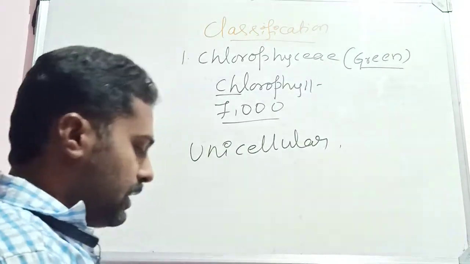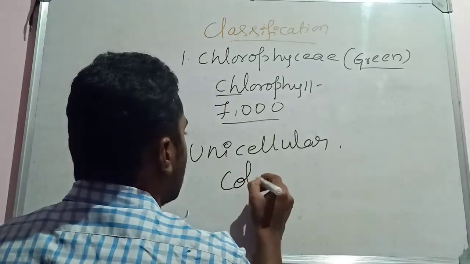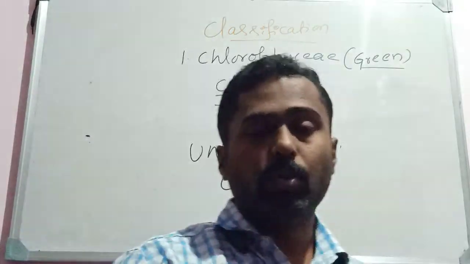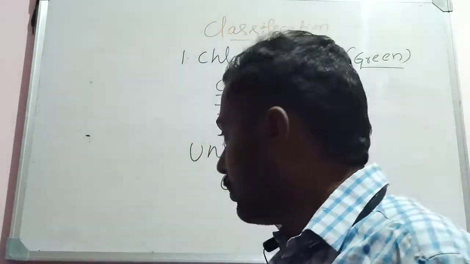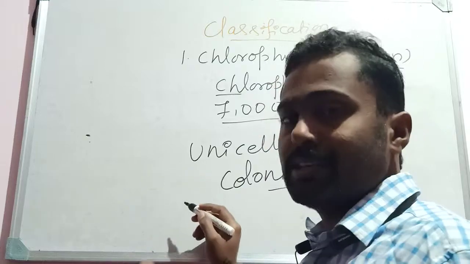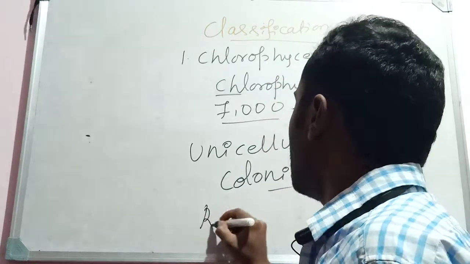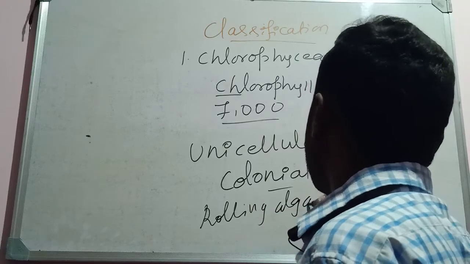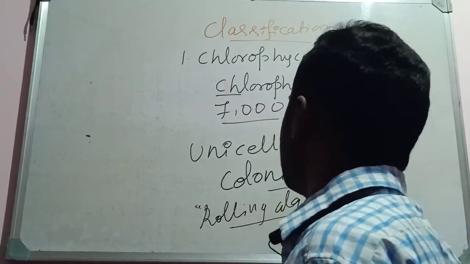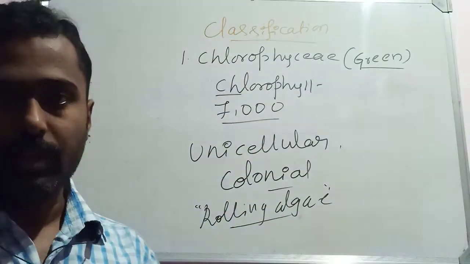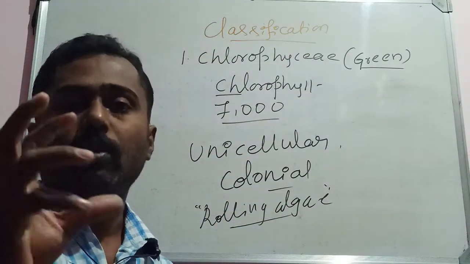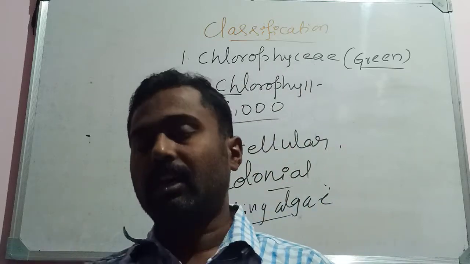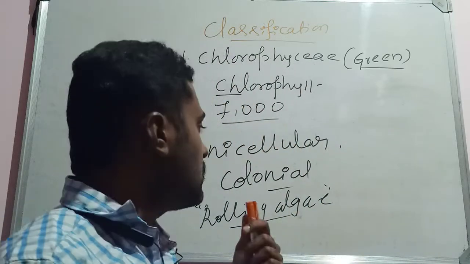Similarly, the algae may be colonial, where we can see colonial green algae like Volvox. It is a motile colony. You know that I said it is Cenobium, isn't it? Volvox is popularly known as rolling algae, because it rolls over the surface of the water, just like a ball. Hence, it is called rolling algae. So Volvox is a motile colony.